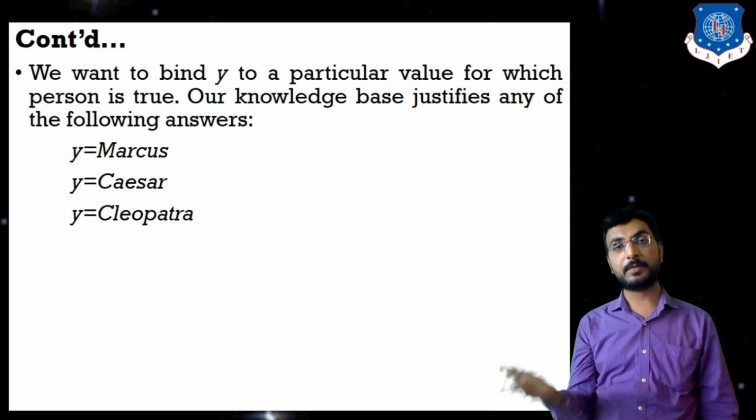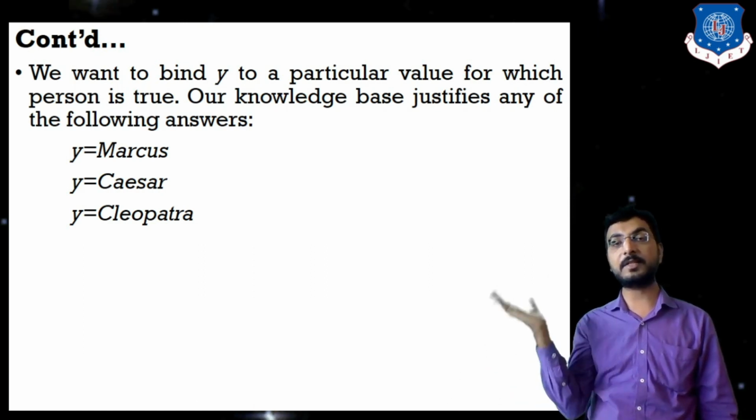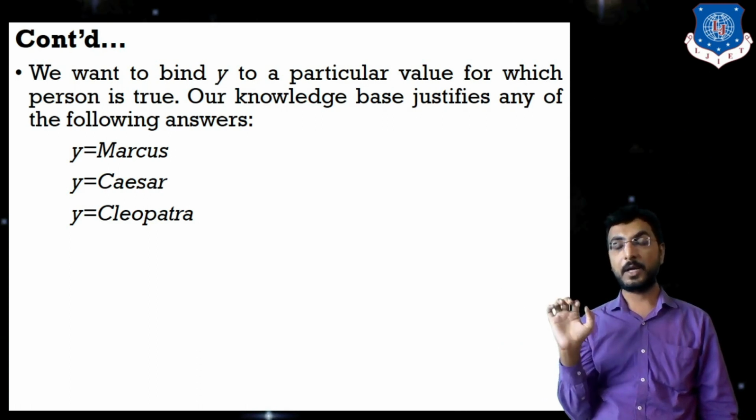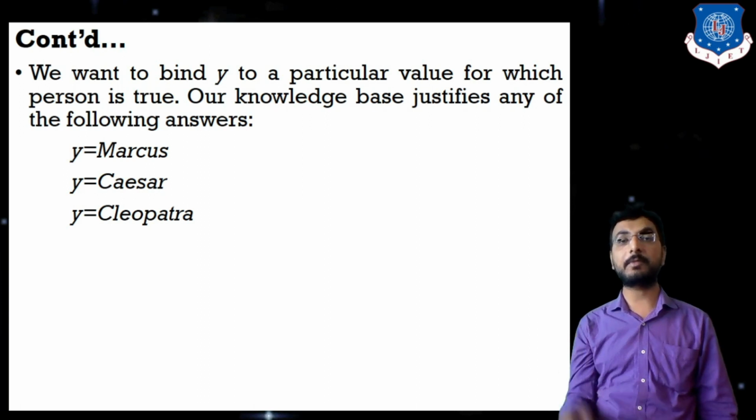Man of X, then person of X. So Marcus and Caesar were men. Okay, so can we say that Marcus and Caesar were also persons? So all these three persons satisfy the value of Y. But in logic programming, we always want a unique value of a variable.